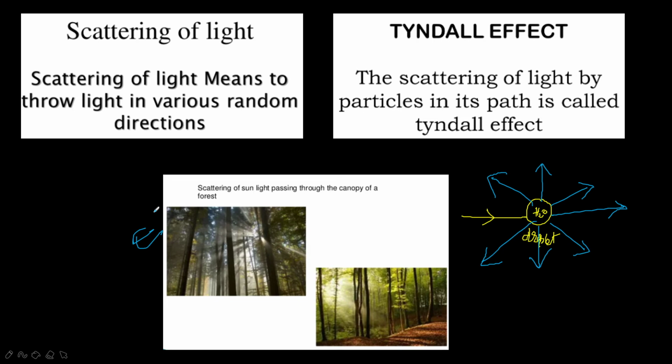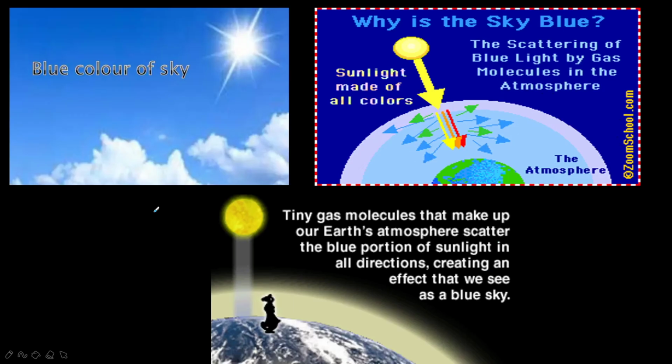Near the windows, during the sunlight when it is entering, you will find very small particles of dust rising in the air. The earth's atmosphere consists of a large number of particles like smoke, water droplets, dust particles, etc. When a beam of light strikes such particles, its path becomes visible due to the scattering of light by these particles. This scattering of light by particles in its path is called the Tyndall effect.